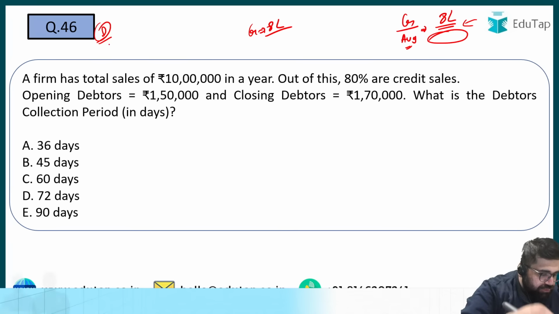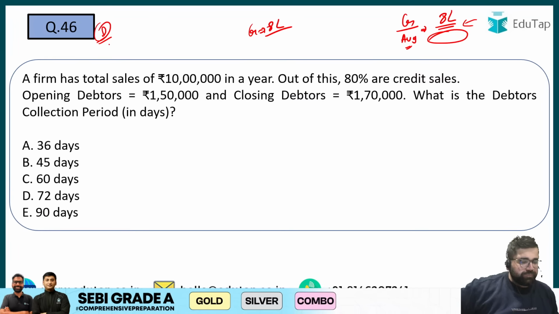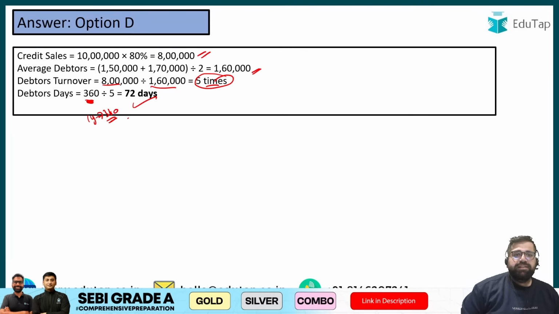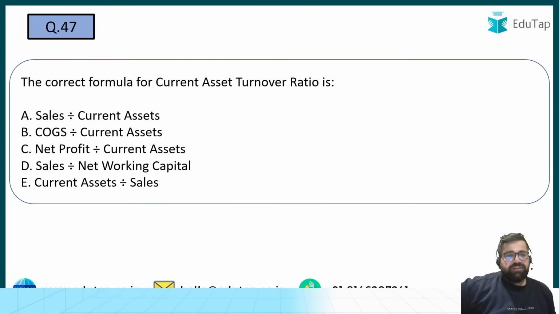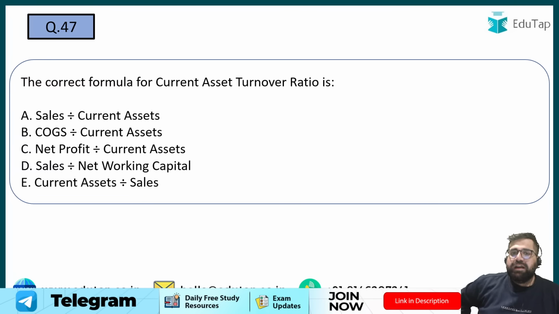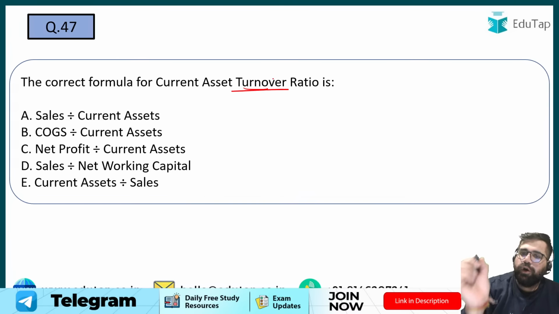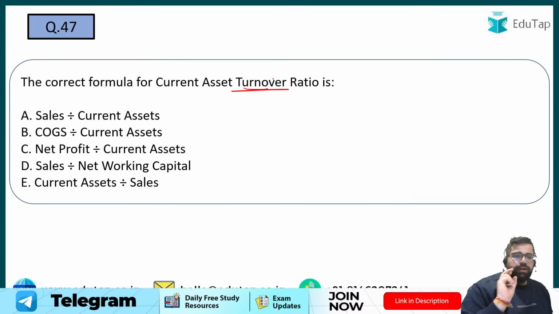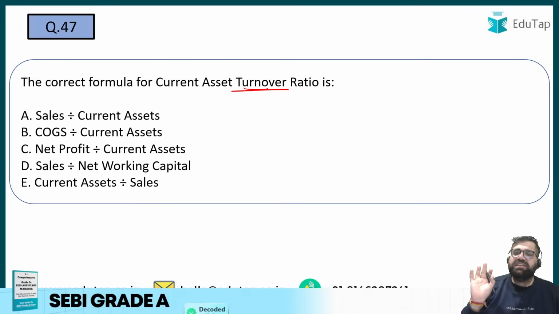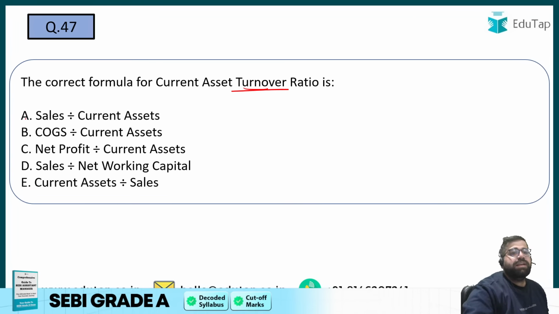Good. Those who are able to solve this, good. Right, so 46 is done. Now we are moving to 47. The correct formula for current asset turnover ratio is what? Current asset turnover. See, turnover we always take somewhere around sales. So sales divided by current assets will be the correct answer, which is option number A itself.